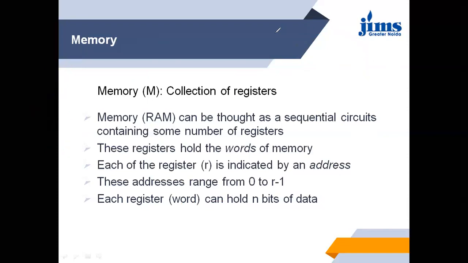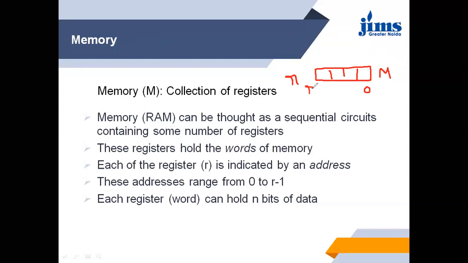In short, memory is a collection of registers. Suppose this is a memory, represented by M. This is a collection of registers. Suppose it contains R registers, then the addresses go from 0 to R minus 1.